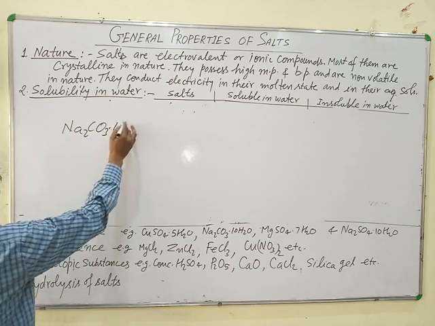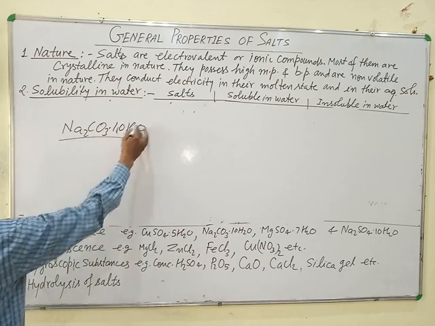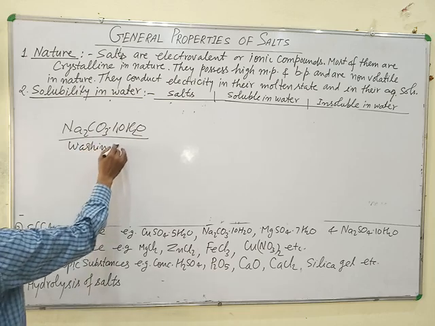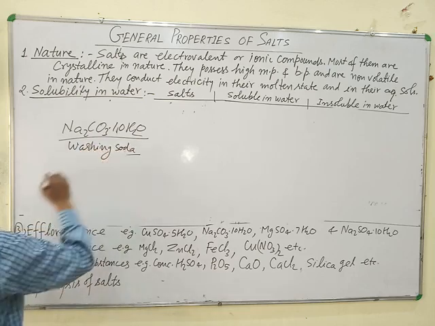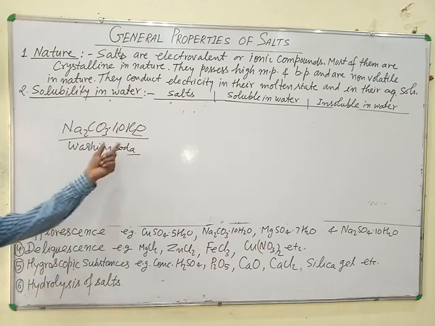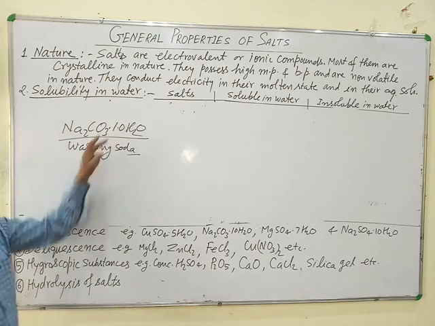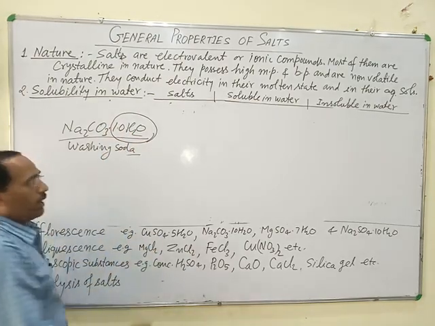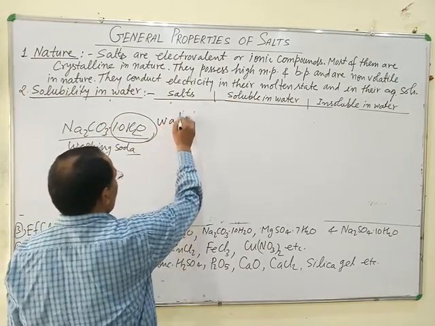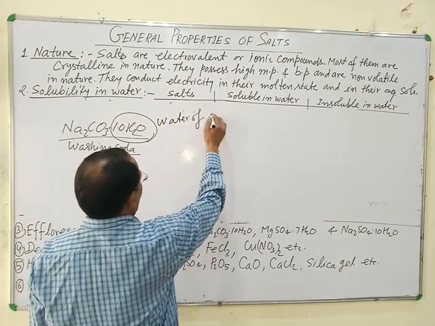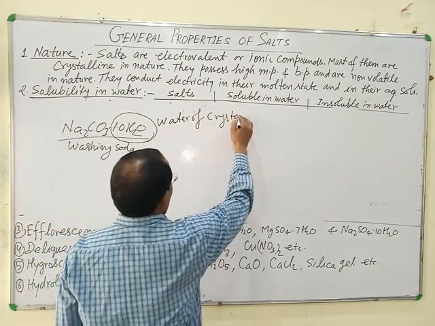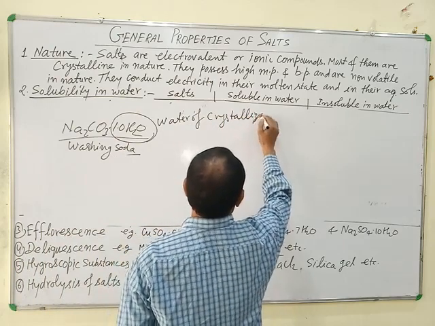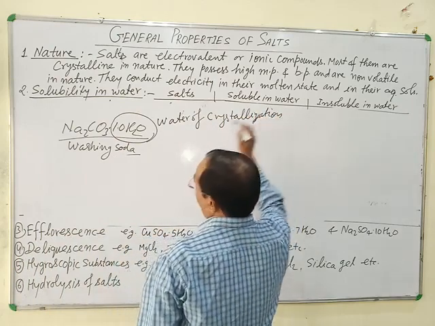Na2CO3.10H2O. This is washing soda. It contains 10 molecules of water of crystallization. This molecule of water is known as water of crystallization. This is water of crystallization.